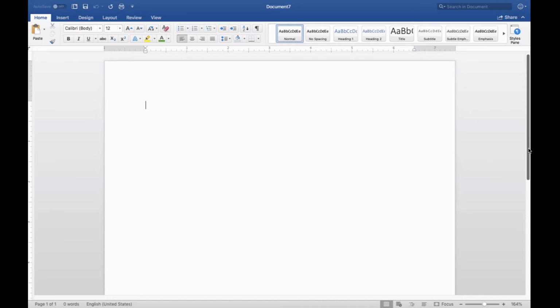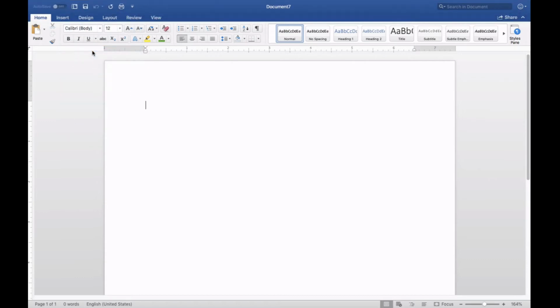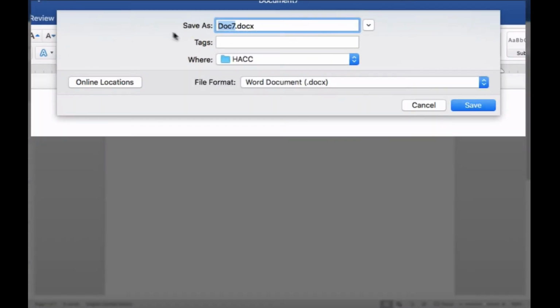What I'm going to do is create my title page. So the first thing I'm going to do is save it. So I'm going to save. What I also recommend is that you have a folder on your laptop where you save all the same documents. So I'm going to use Paso A and then my last name.